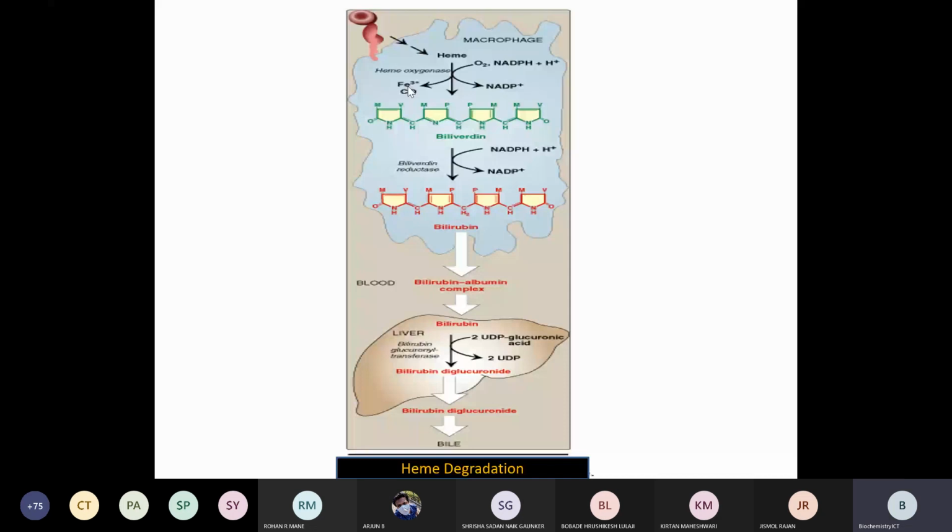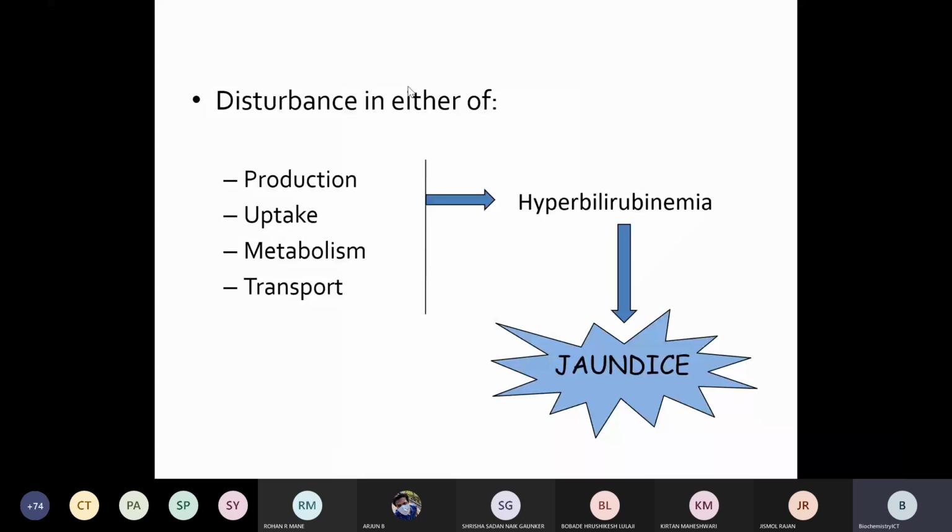If there is any disturbance, either in the production of heme or bilirubin, or in the uptake, or in the enzymes involved in synthesis and degradation, or in the transport mechanism, these are the important causes for any type of disorder.